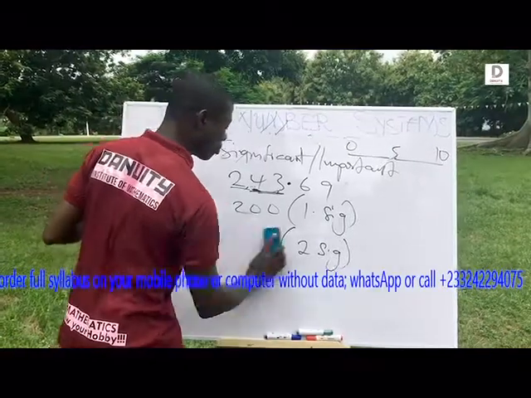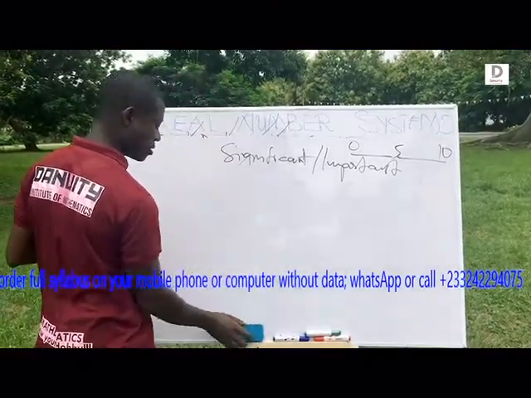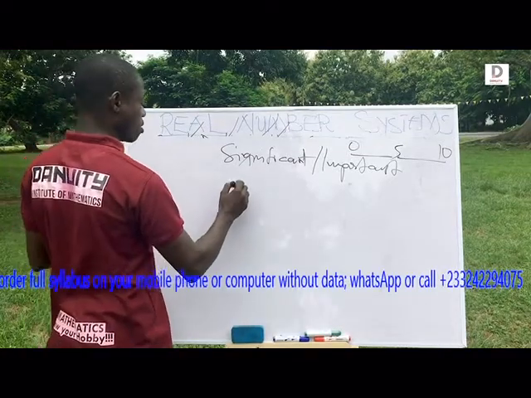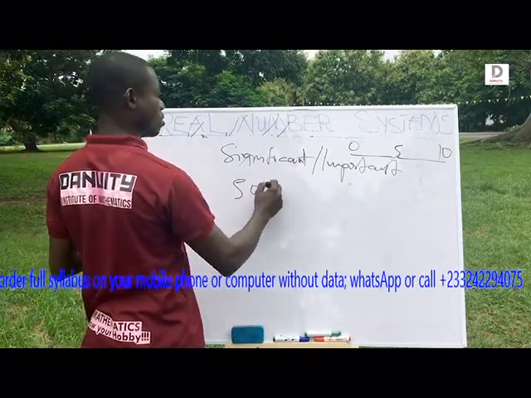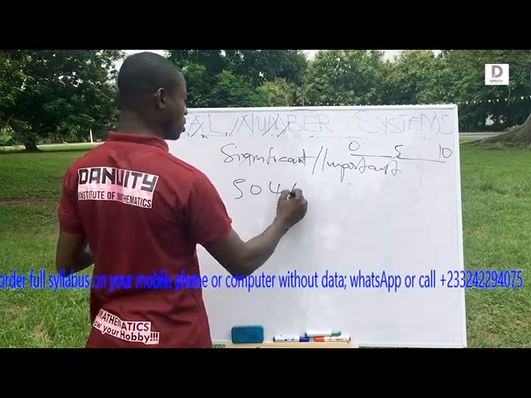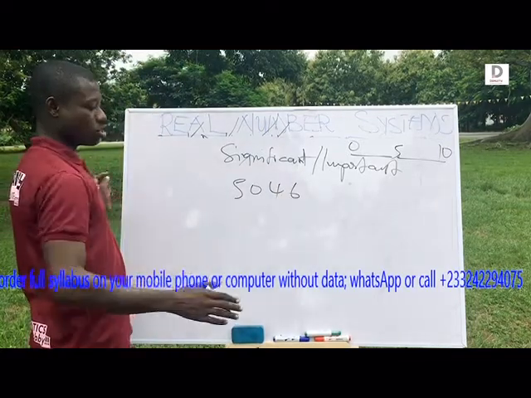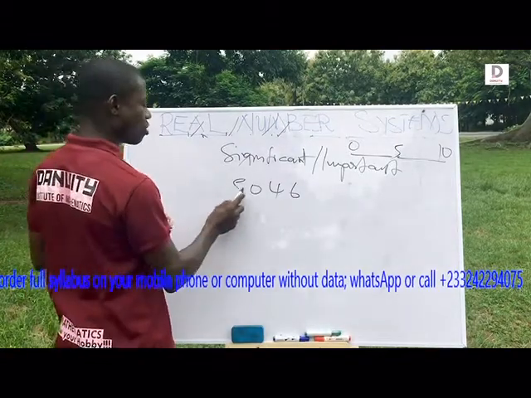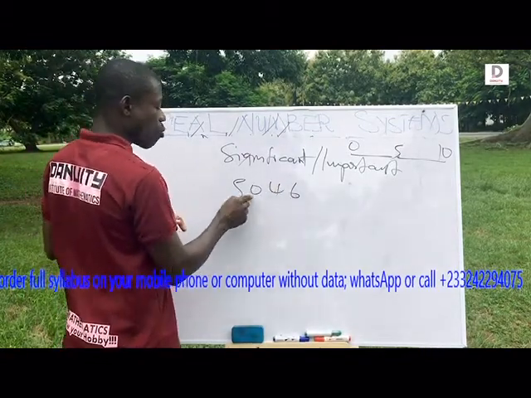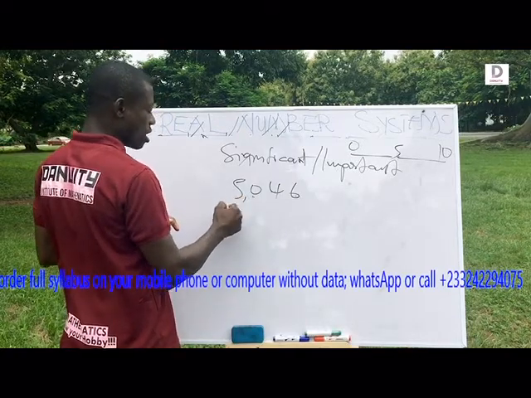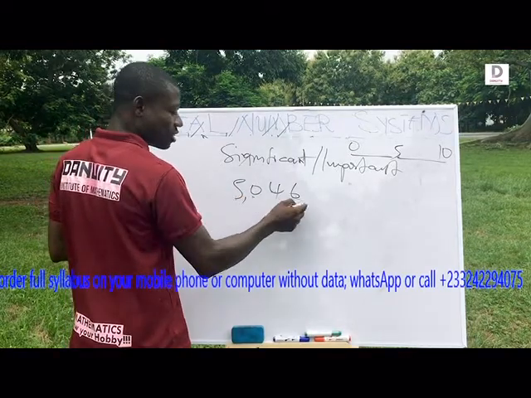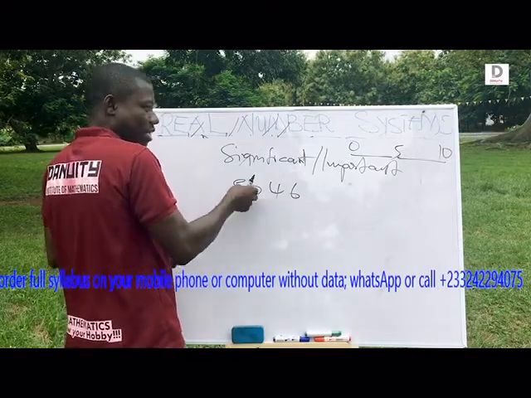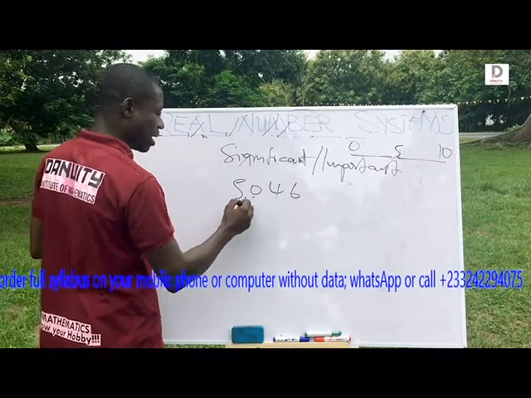Look at this as a last example. If I have 5046, this one too, 3 significant figures. So 3 important. So I count 1, 2, 3. Did I use this number? Why is this one important? Because 5046 is in thousands. So I must count it. And there's no 0 in front here. It comes after a counting number. So I write 3. So 1, 2, 3.